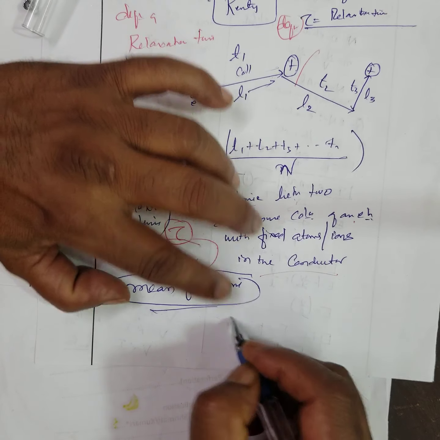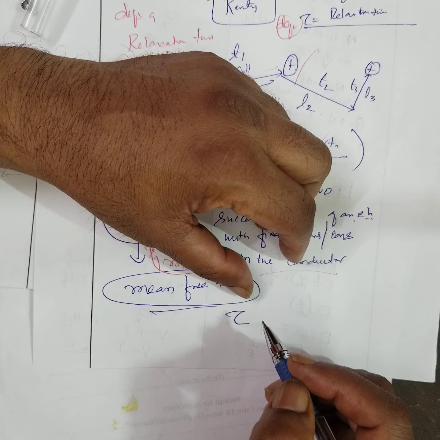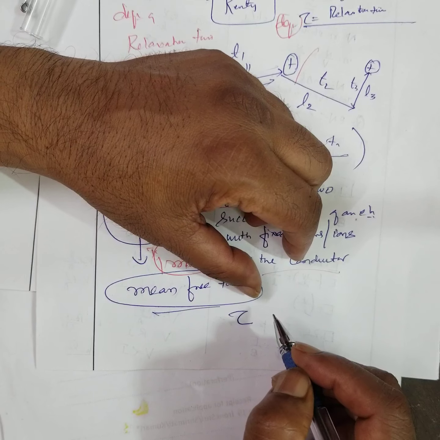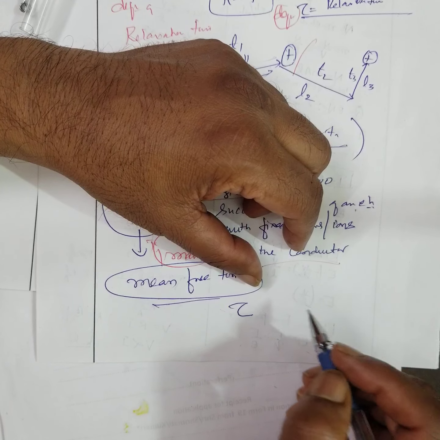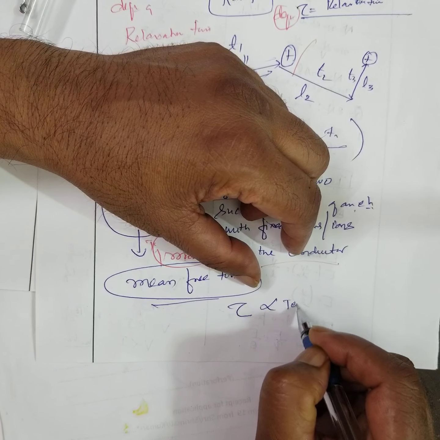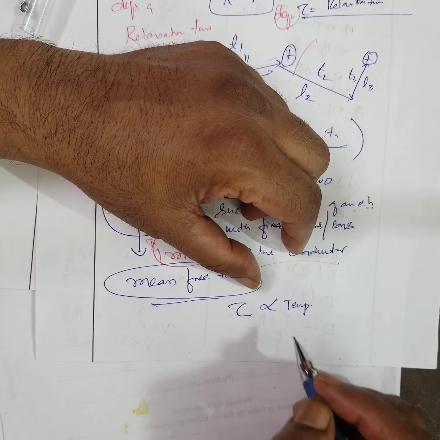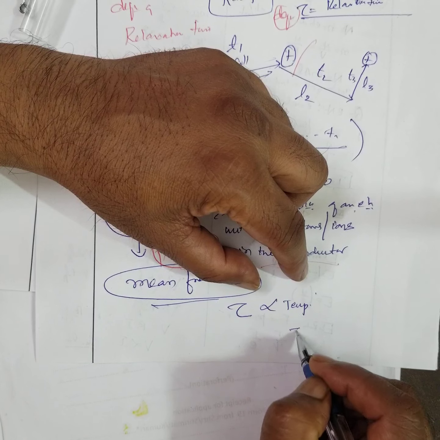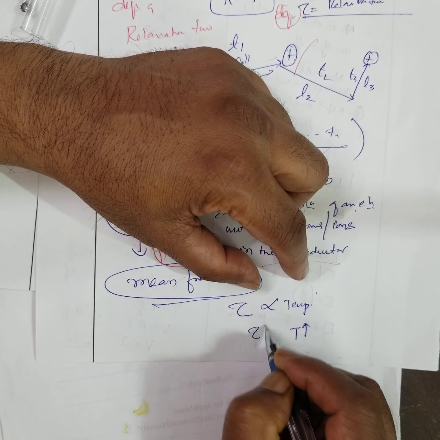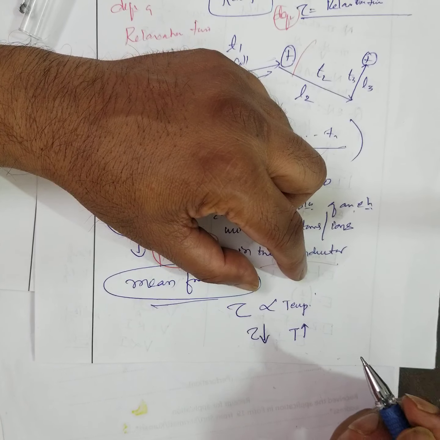Relaxation time, how is it related to temperature? For metals, when temperature rises, relaxation time decreases.